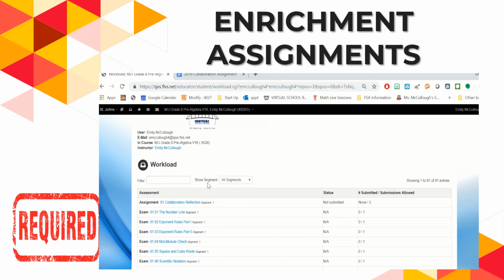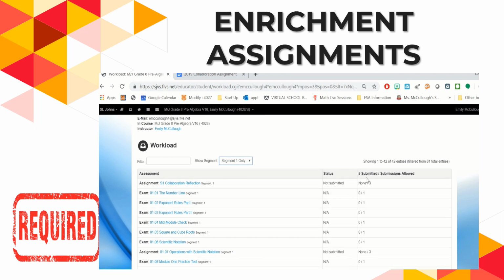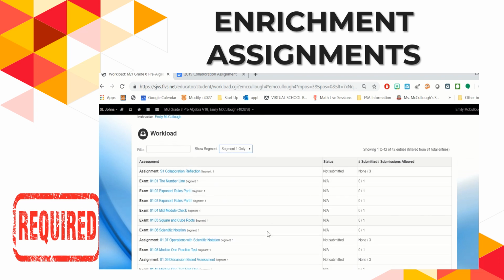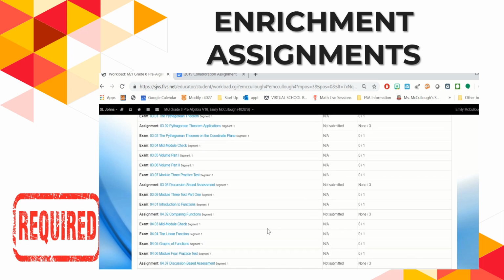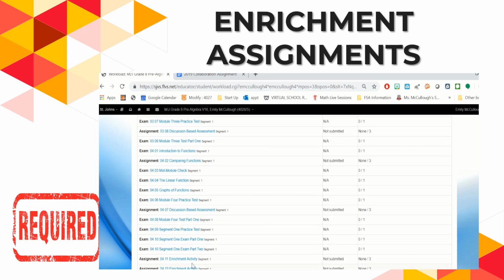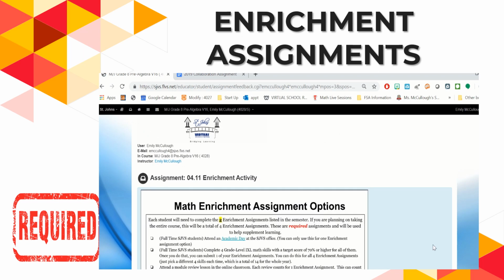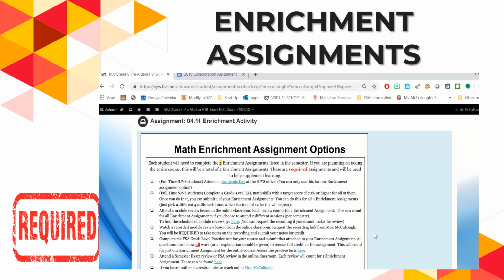Let me do this actually first. Up here where it says show segment, I'm going to click segment 1 only, because I just want to see what's due this semester. So you can see once I've done that, it shows me I have 42 assignments here. I'm going to scroll down, and my enrichment assignments are usually the last assignments that I see. So if I click on that, it will actually show me what I can do. It's just a reminder. We've talked about this before.